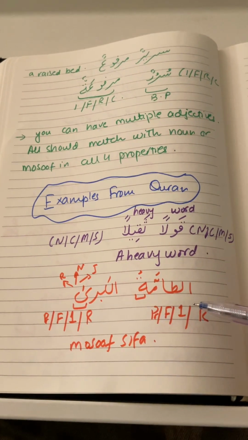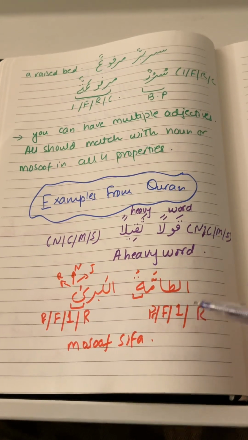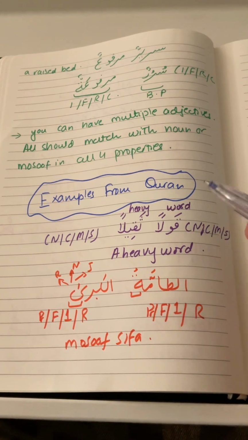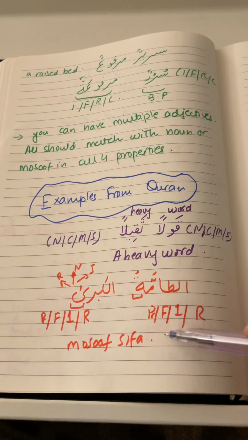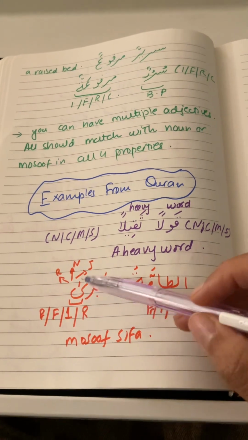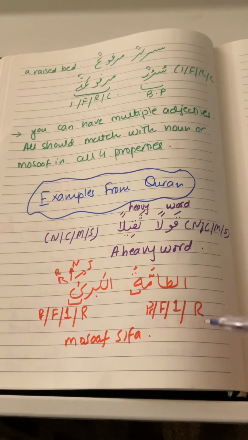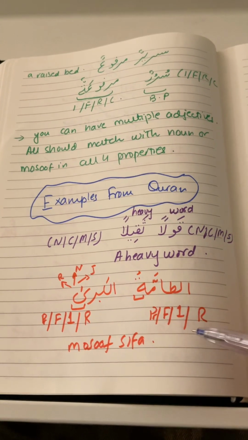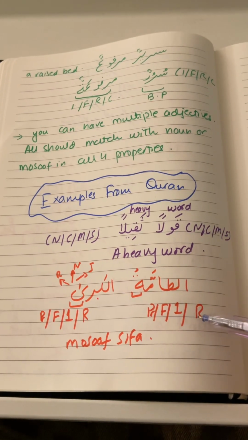Then the next example that we are going to do is at-tamatul kubra. So first of all, we see that there's a big al in both of these words, so that means they are proper. So one thing is done. Now we see that there's a ta marbuta ending here, so that means it's feminine, and this is a ya ending, that is also a feminine ending, so it's feminine. So two properties are matching. Now both of them are singular. And then at-tamatu has a u ending, so it's rafa.